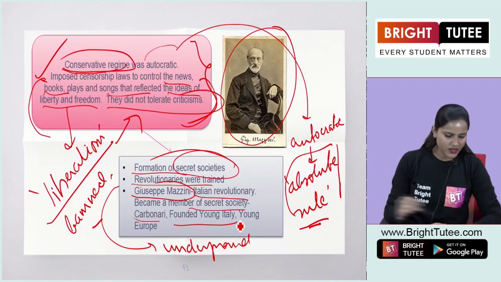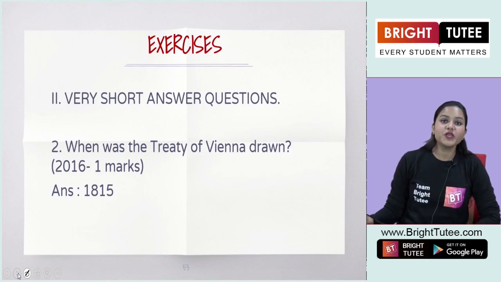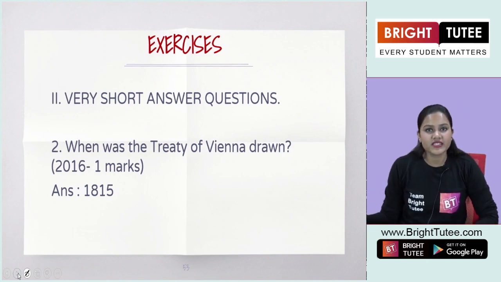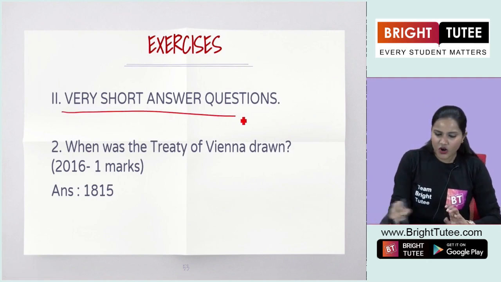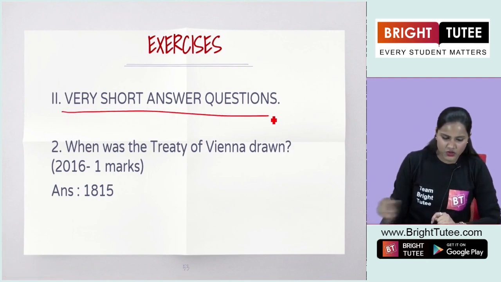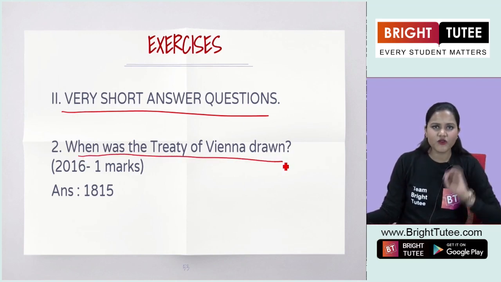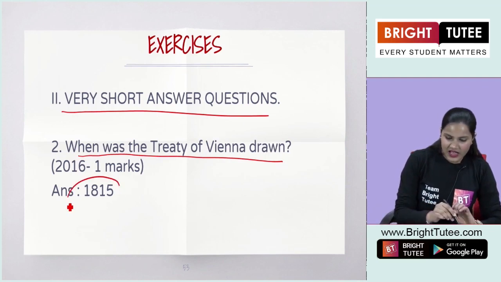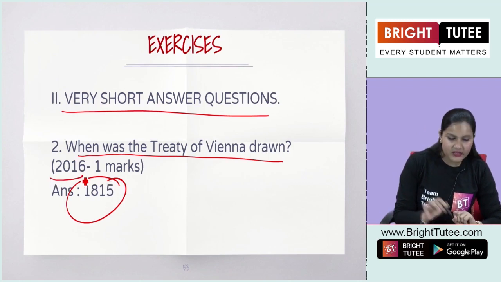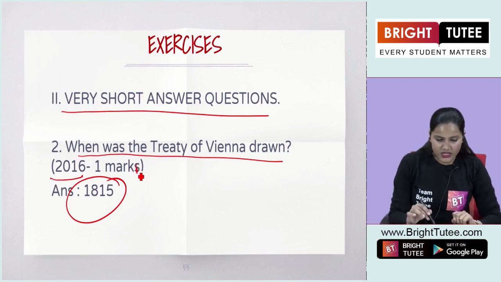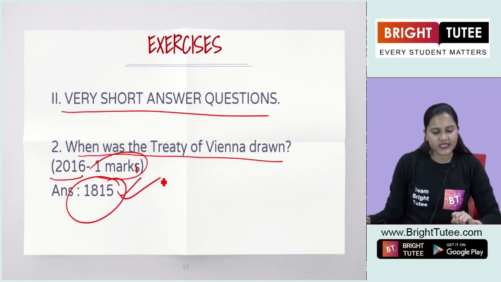Now, moving on, let's discuss some of the important questions that have been given in your exercise and also asked in the exam. In very short answer questions, you will find question number 2. When was the Treaty of Vienna drawn? Very simple and easy, we read about it. It was drawn in the year 1815. And students, you should mark here that in 2016, it was asked for 1 mark. So the answer here will be 1815.